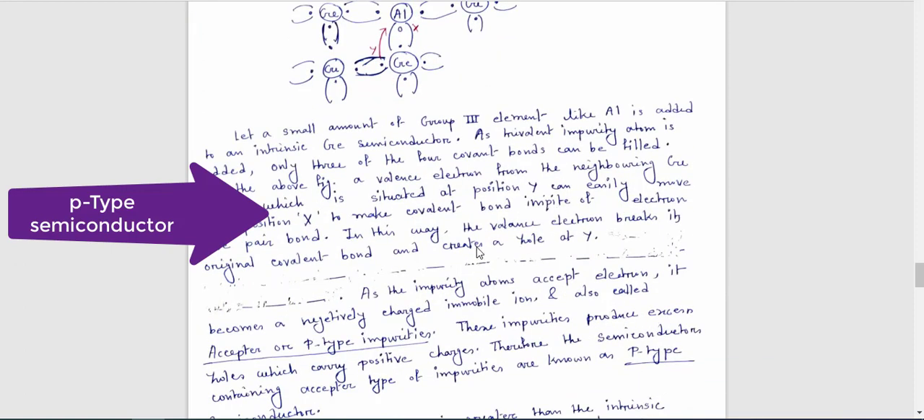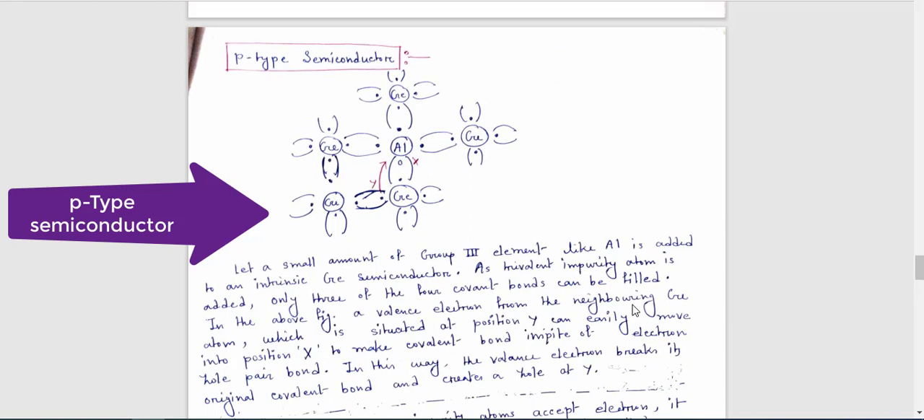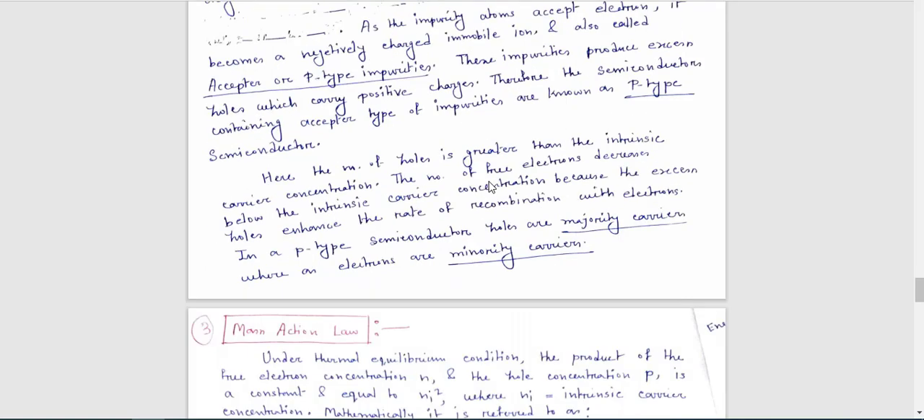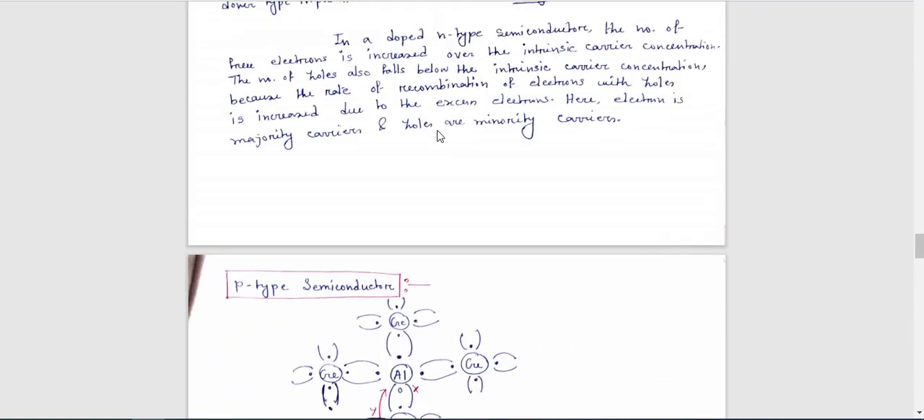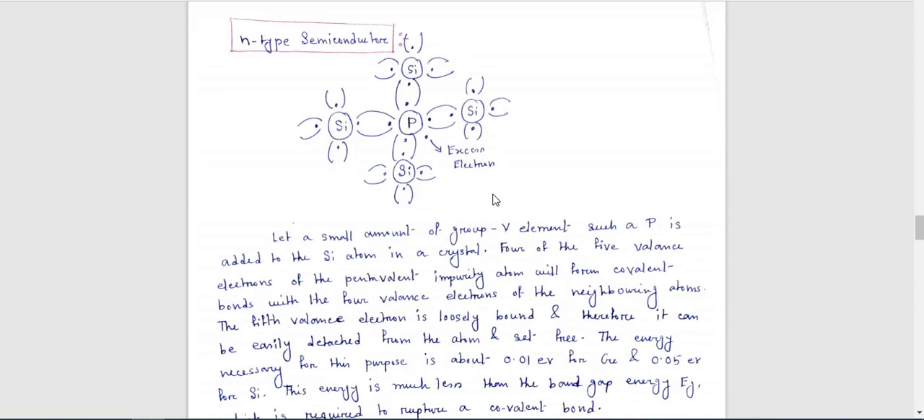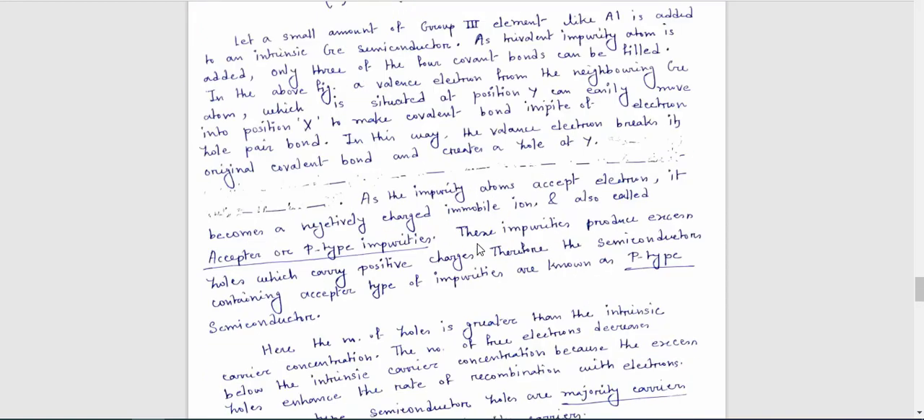And in this process we have to see that an excess number of holes are generated. That means the majority carriers are holes and the minority carriers are electrons. That's why this type of extrinsic semiconductor is known as p-type semiconductor. So one thing you remember here is how p-type and n-type semiconductors are generated. In n-type semiconductor, the majority carrier is electron and the minority carrier is hole. In p-type semiconductor, the majority carrier is hole and the minority carrier is electron.